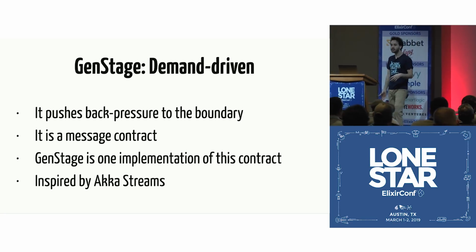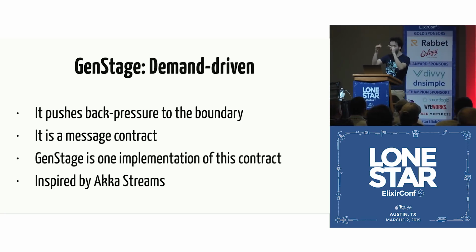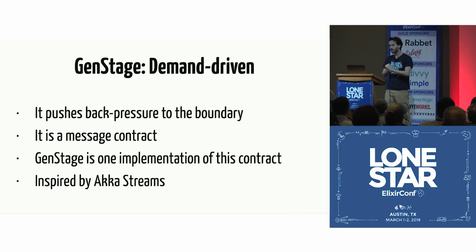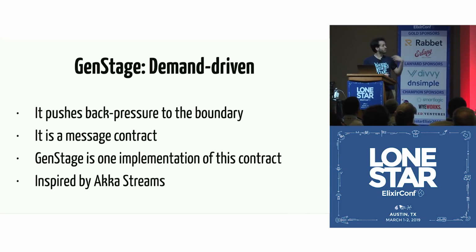And it's just a message contract. And behind the scenes, they're just regular process messages. And GenStage is one of the implementations of this contract. So if, for some reason, you don't like the GenStage API, you can implement your own. As long as it obeys that message contract, everything is going to work just fine. And it's very inspired by Akka Streams. I want to thank Konrad Malawski from the Akka Streams team. He was extremely supportive with feedback, providing ideas, suggestions, and so on.